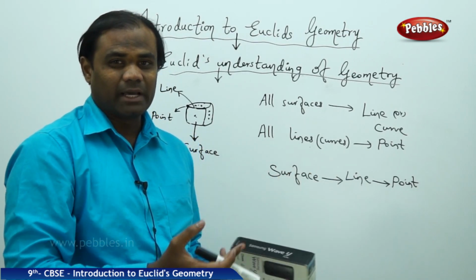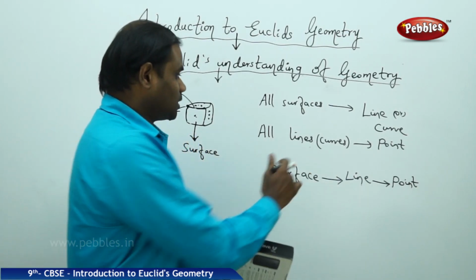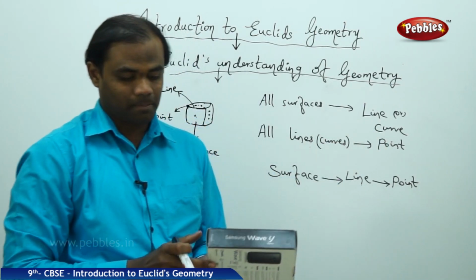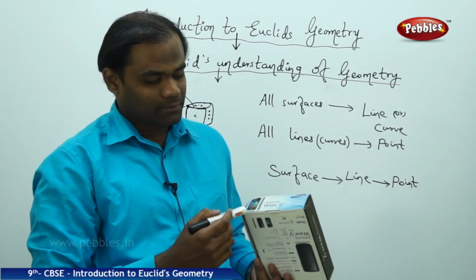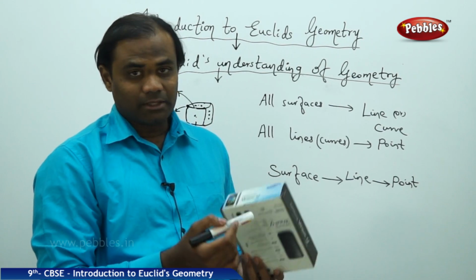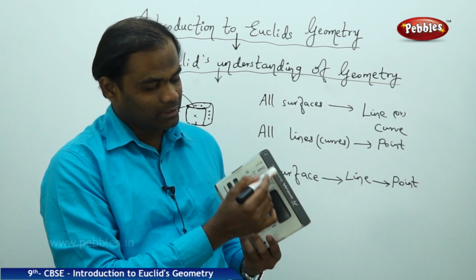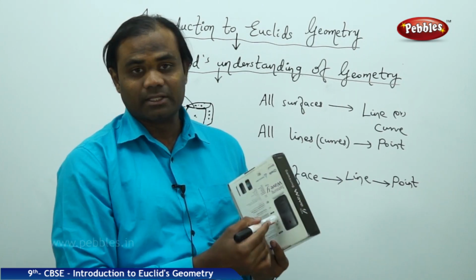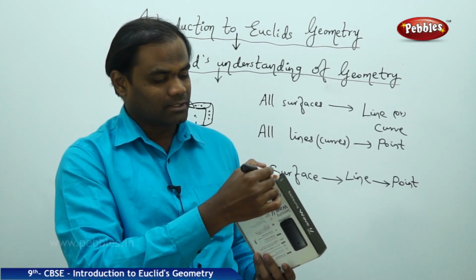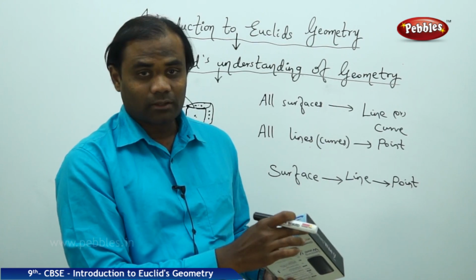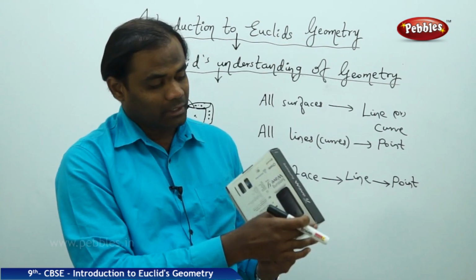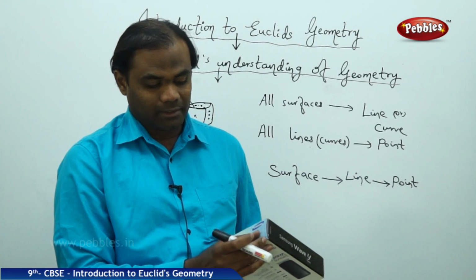Now let's see how the lines make the point, or how the curves make the point. As I see here, line 1 is made by these two surfaces, line 2 by these two, and line 3 by this and this surface. All the 3 lines, line 1, line 2, and line 3, meet at this point.